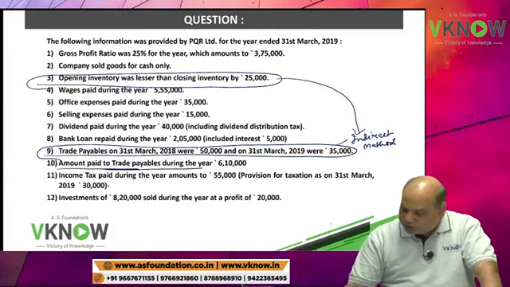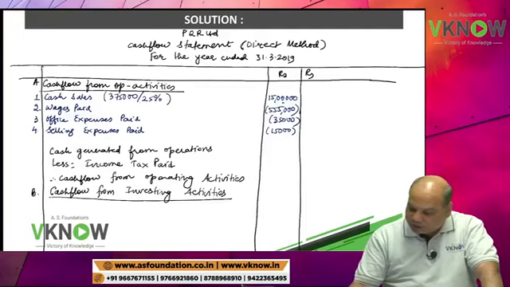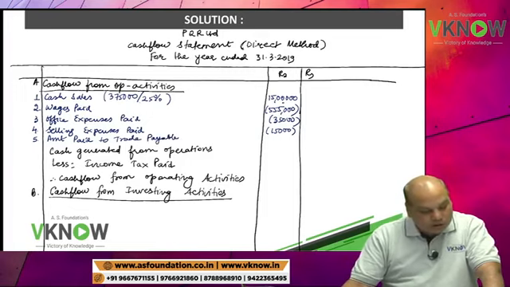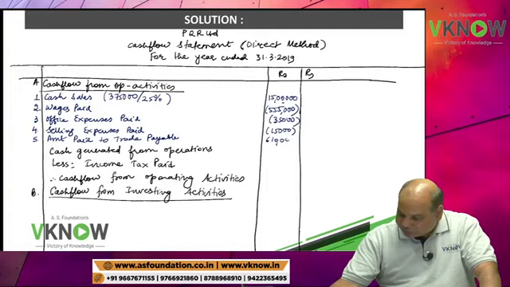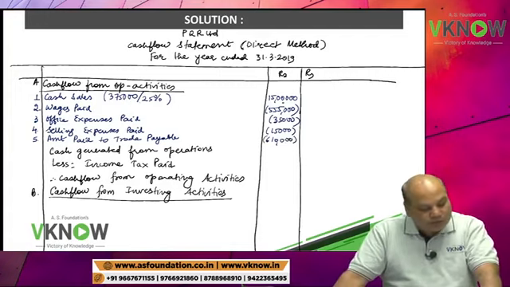Amount paid to trade payable, this I require for direct method. In direct method operating activity, write down amount paid to trade payable, which is equal to 6,10,000 in bracket. I hope you are writing nicely.